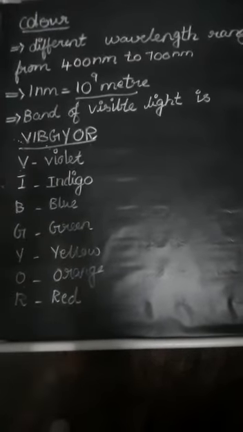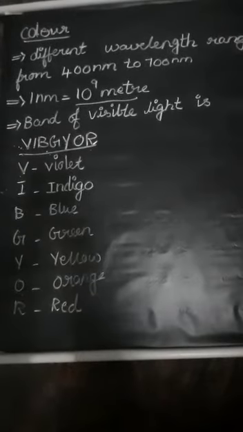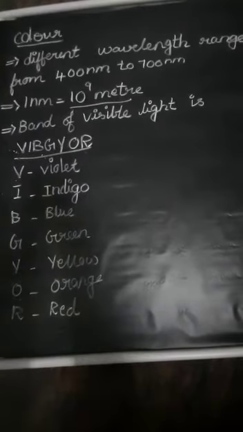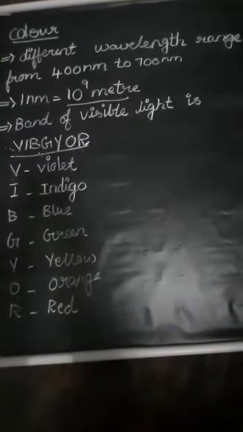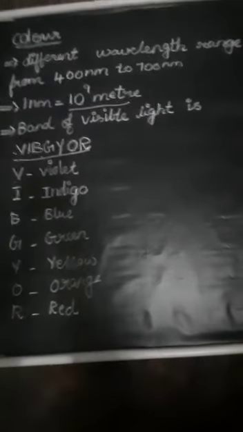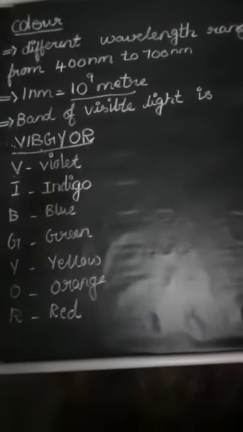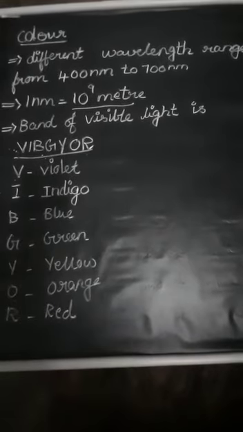If all the wavelengths of the visible spectrum are present, it gives the appearance of white. Similarly, the absorption of all the wavelengths of visible light leads to the appearance of the black color.